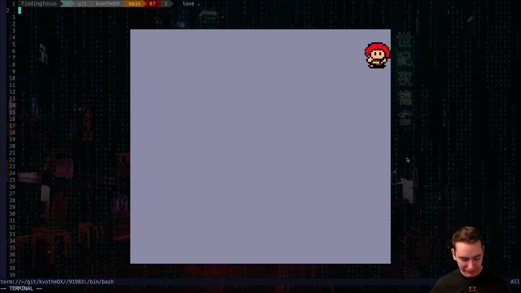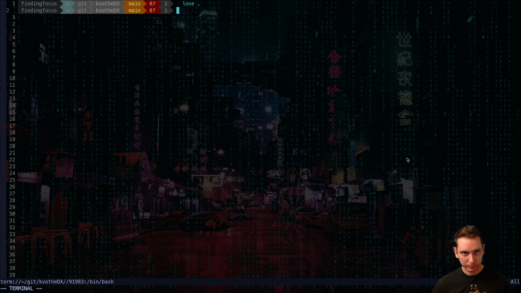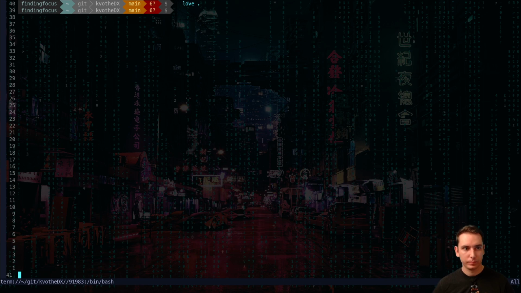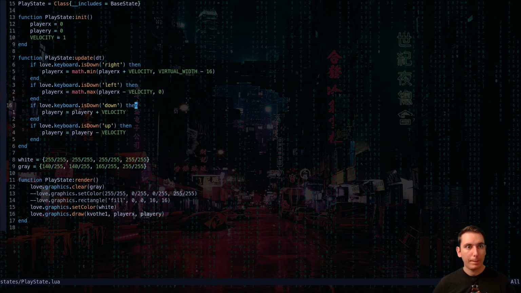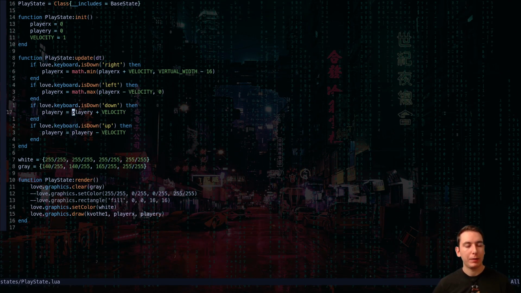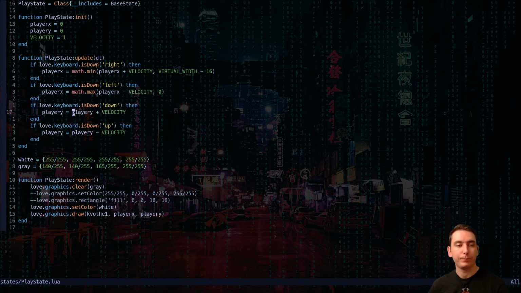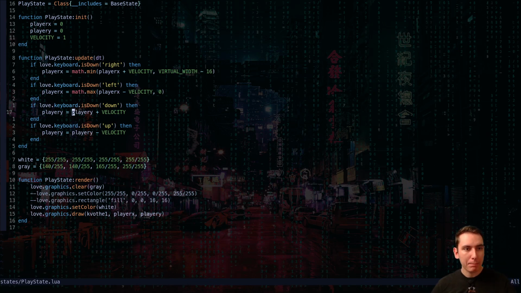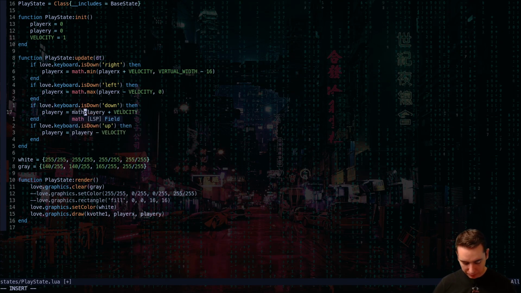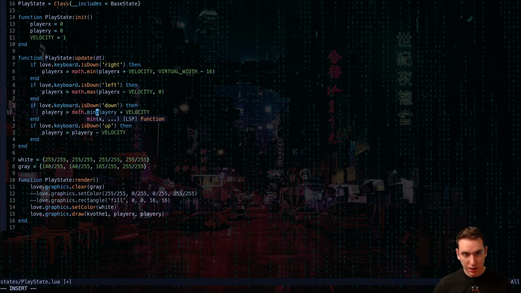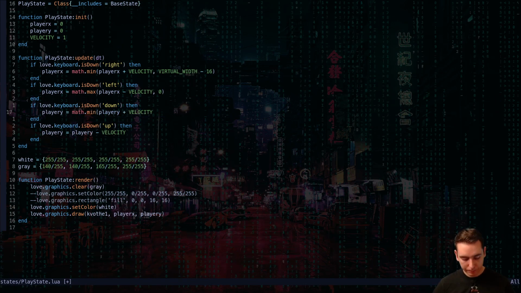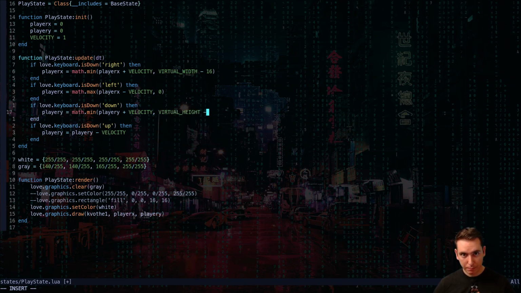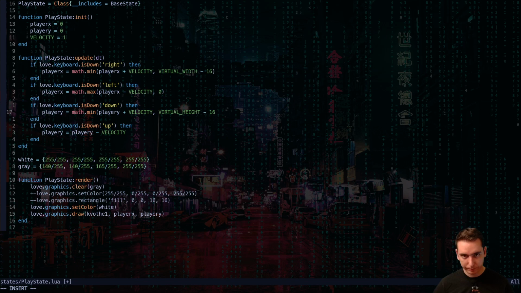Okay, so we're going to clamp the bottom position with math.min of our player y velocity clamped to the virtual height minus our player's height.